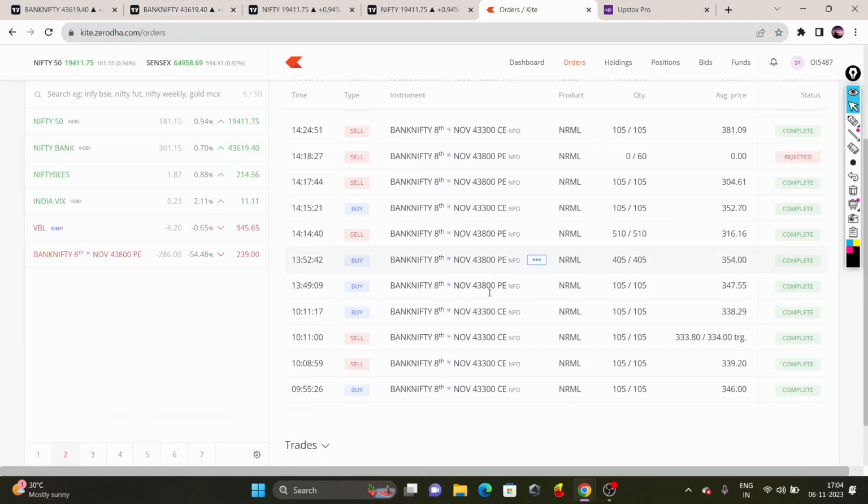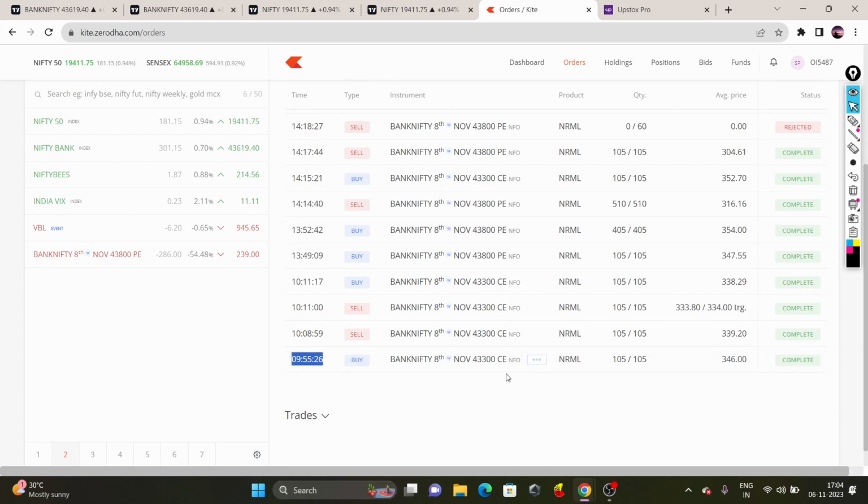After that, I placed one order around 9:55. At that time Zerodha had a problem, there was a glitch today in Zerodha, so we couldn't see our positions or our order book also. That is the reason why I took this trade, but after that I didn't see my position or order book, so I exited this here. At that time it was not selling, that means it was not executed, so I was clicking multiple times. At that time what happened, one option selling order also got placed. After that I exited very quickly here.